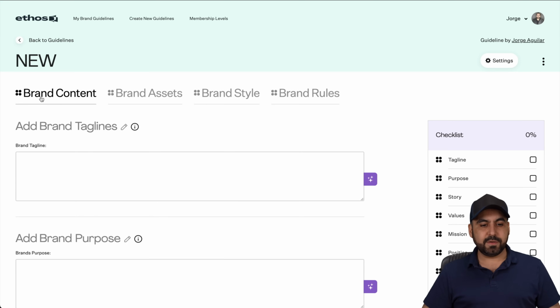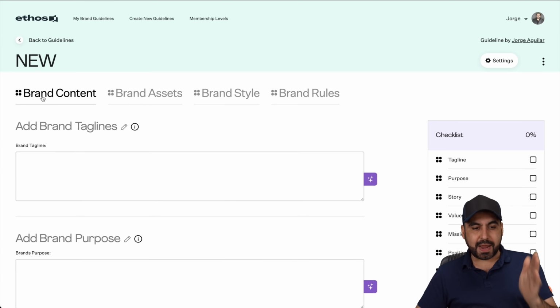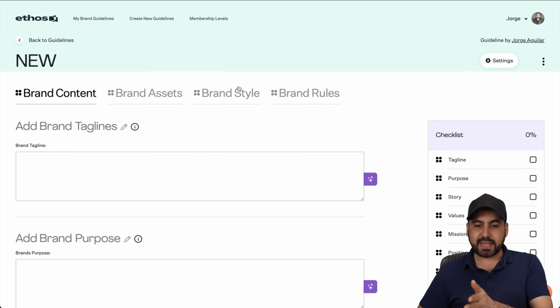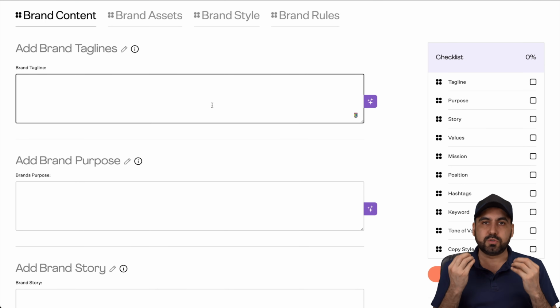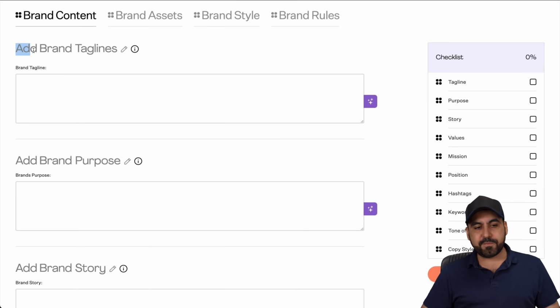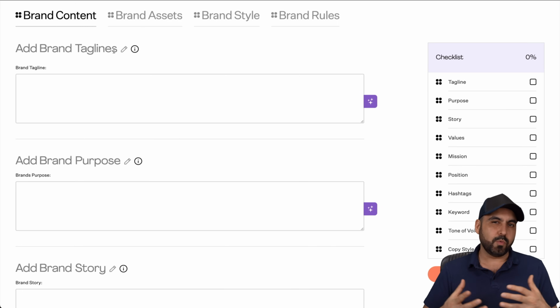And I'm going to be taken to these categories. So I got the brand content, the brand assets, the brand style, and the brand rules. Now, one of the things that I really like about Ethos is it makes things super smooth and easy to build this, okay? So first of all, it's asking me to add brand taglines. So I could be kind of lost, like, what does it mean? What should I write here?